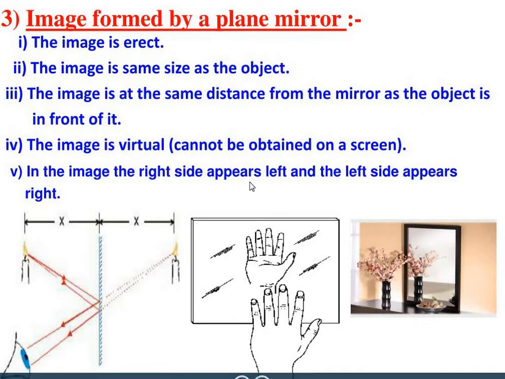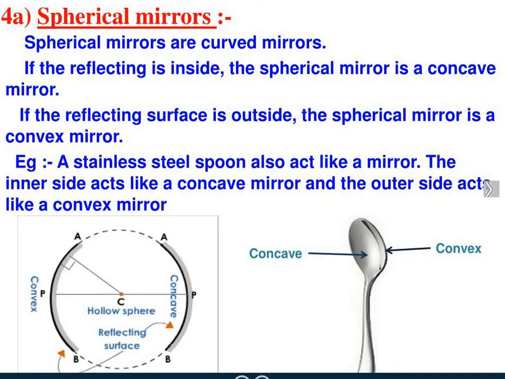Now next, let's understand spherical mirrors. Spherical mirrors are curved mirrors. It is a part of a sphere. If we take a hollow sphere and make a straight cut through it, we get a portion that is hollow, as you can see here on the screen also.